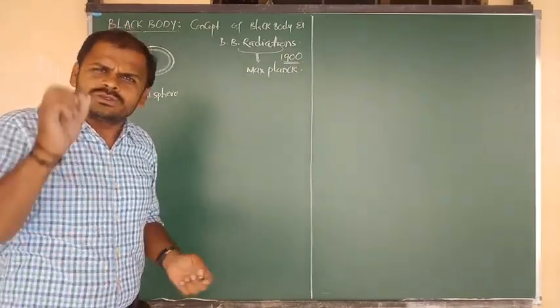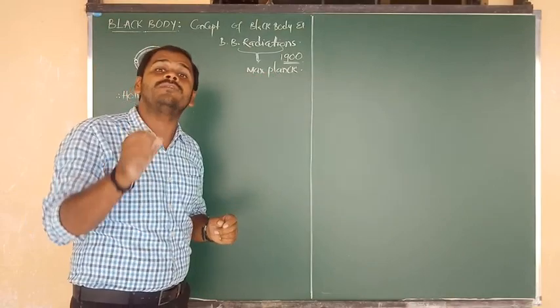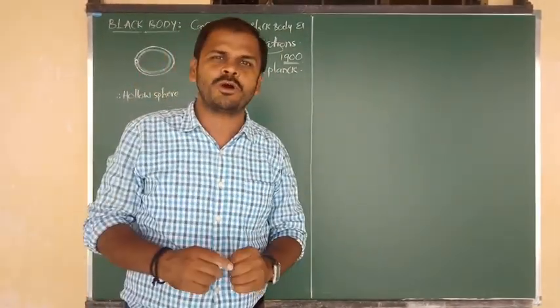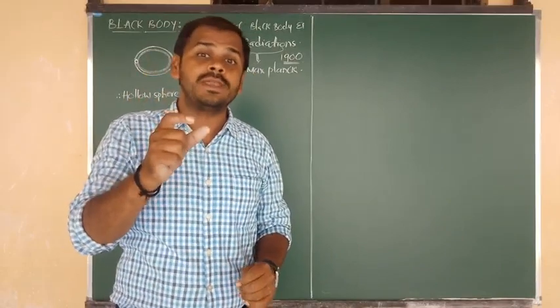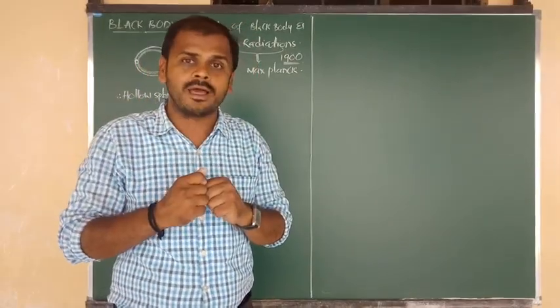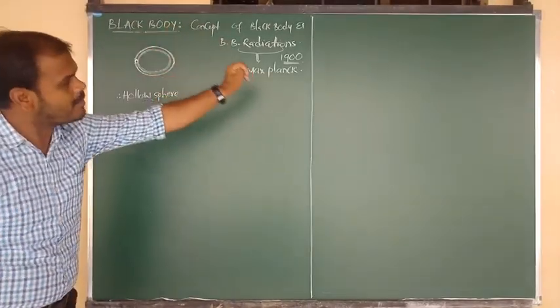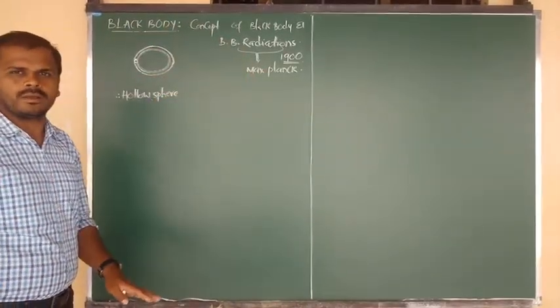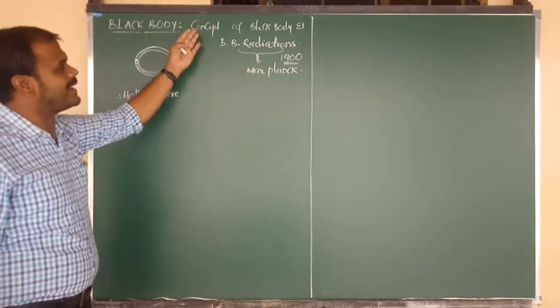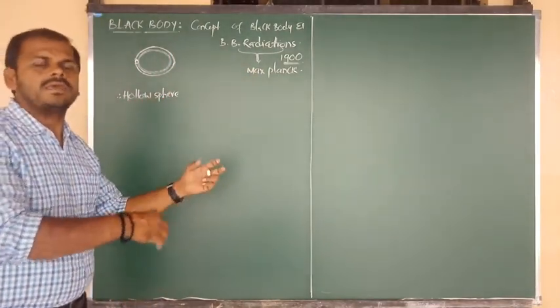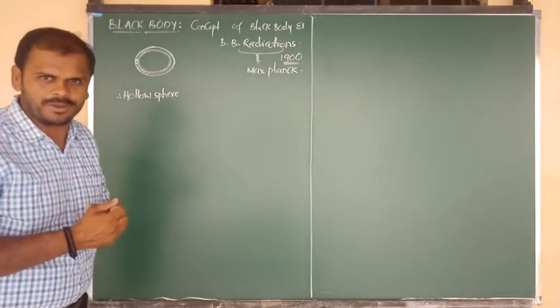Planck's quantum theory, which is an evergreen important topic, we will discuss in tomorrow's class. Now we discuss only black body and black body radiations. Both concepts were explained by Max Planck, and on the basis of these concepts he developed the quantum theory.